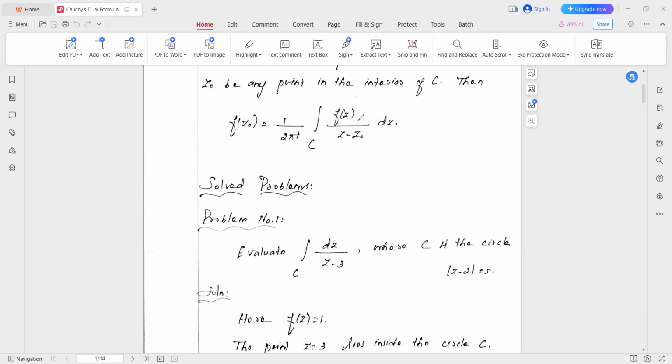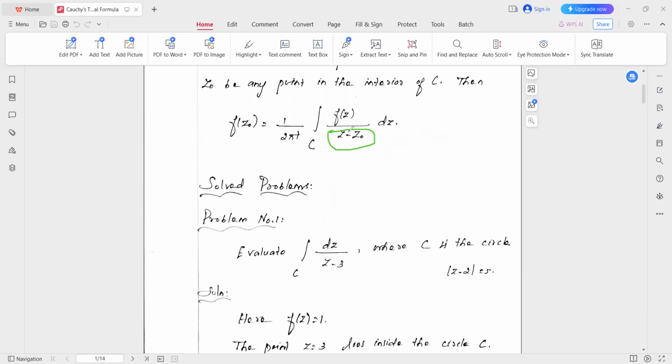In the denominator, it must be of the form z minus z naught and nothing else. The remaining things we can take as f of z.